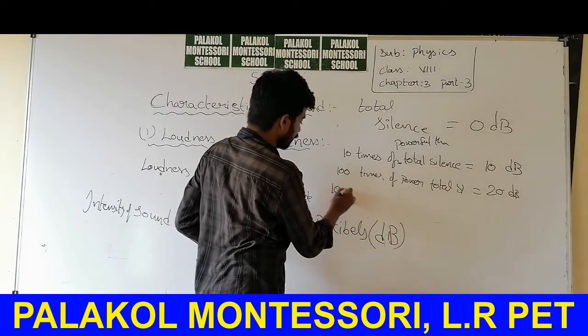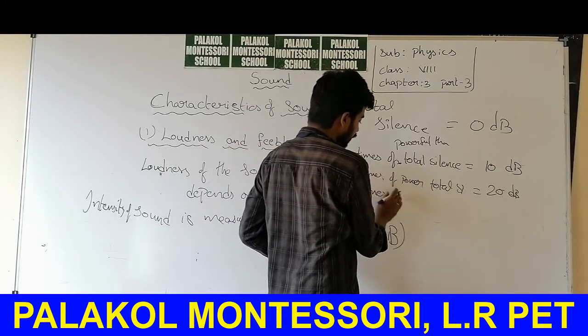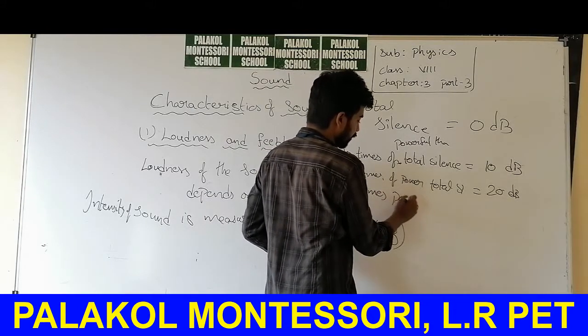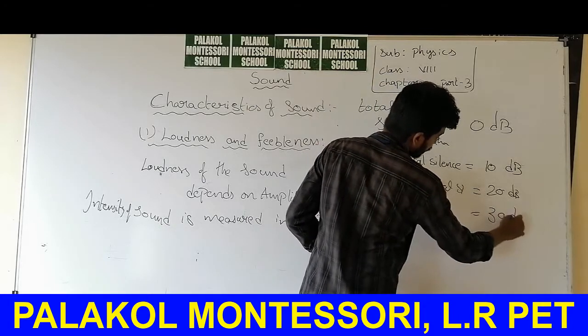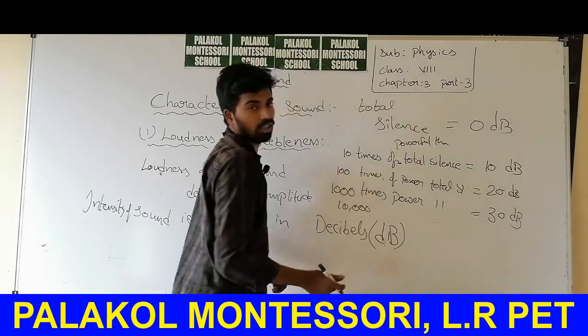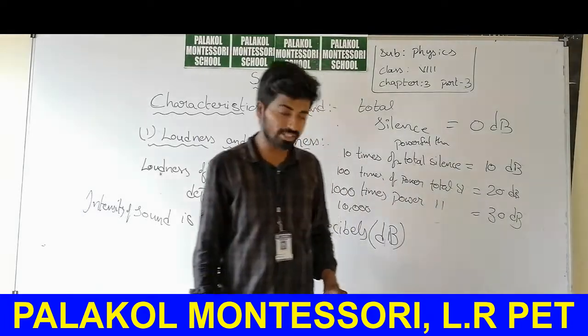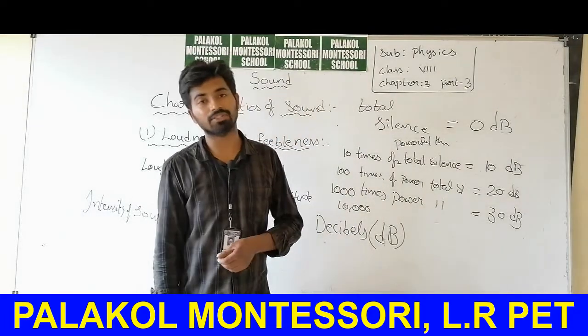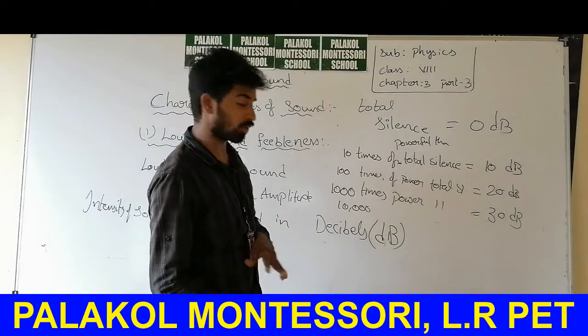If the sound is 1000 times more powerful than total silence, it is 30 decibels. If 10,000 times more powerful, that is 4 zeros, so 40 decibels of sound. With 5 zeros, it is 50 decibels. Like that, we will measure the sound.